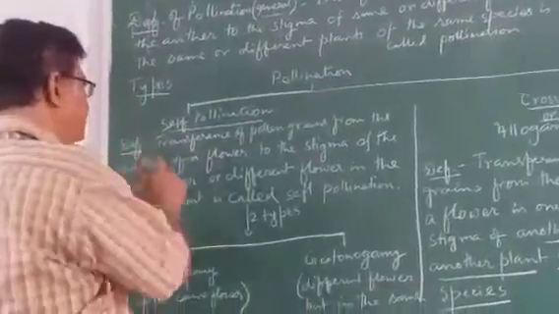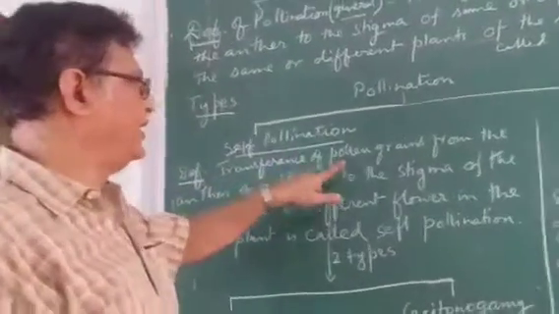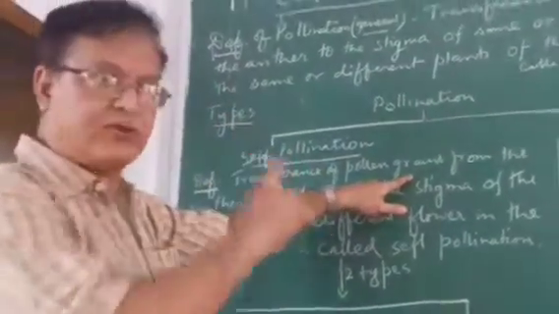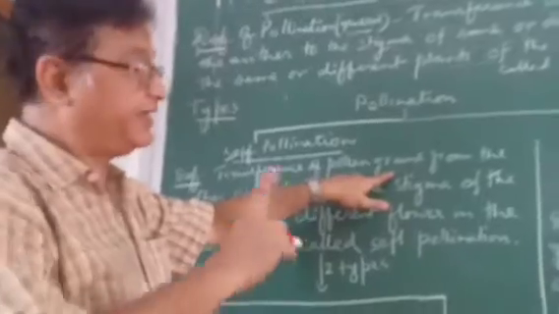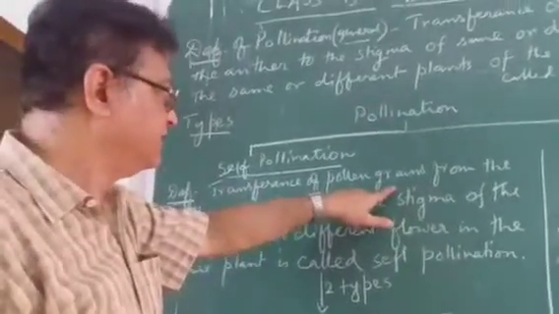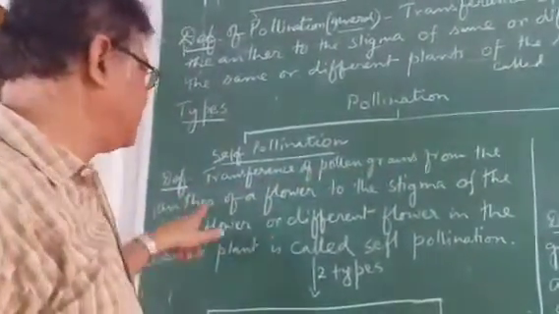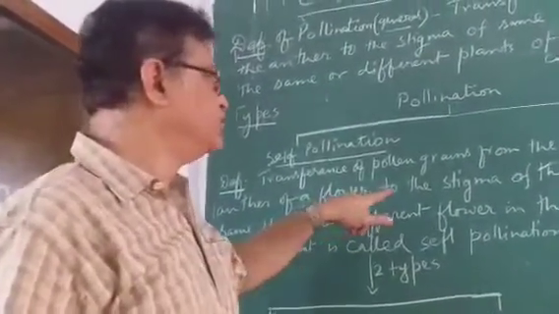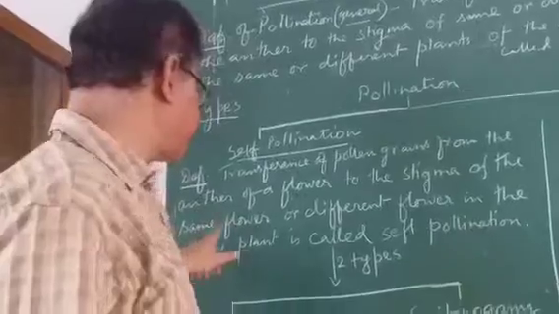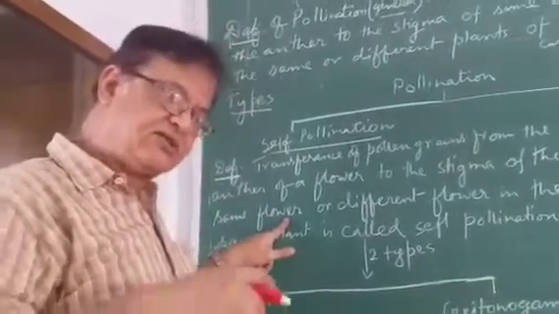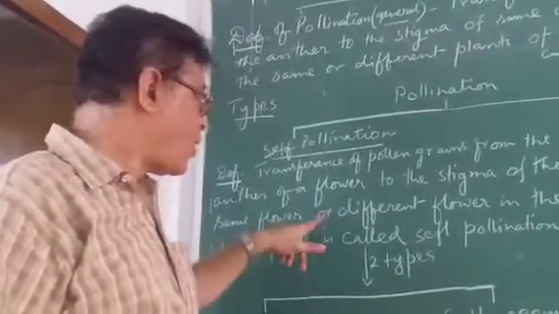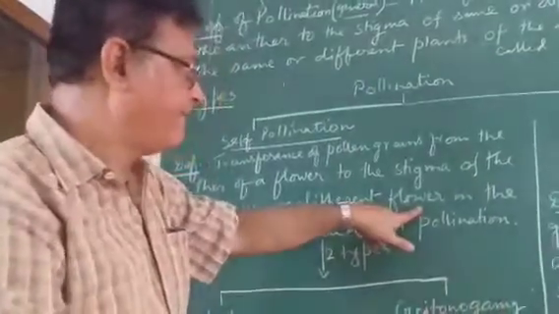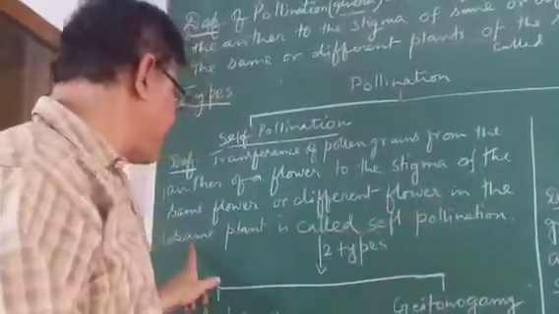Definition is transference of pollen grains, as before what you have written as general definition, similar, from the anther of a flower to the stigma of the same flower or different flower in the same plant.